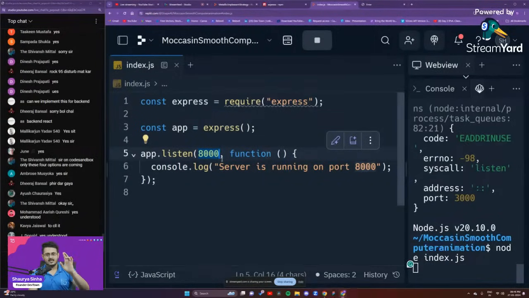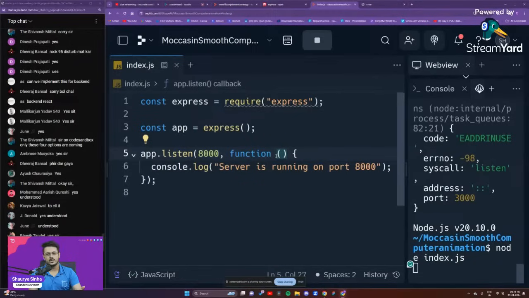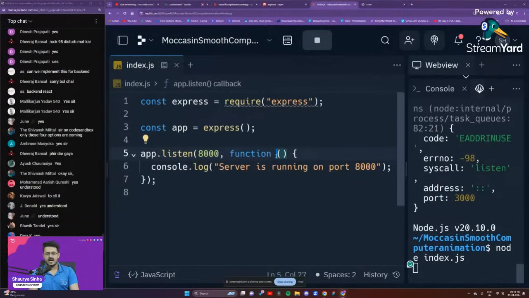And again, because we are never going to reuse this particular function, giving it a name just kills the purpose. So we are not going to do that. So we call it an anonymous function itself. We are going to learn about arrow functions as well. This is a primitive type of function. We're going to use the latest version of functions as well.